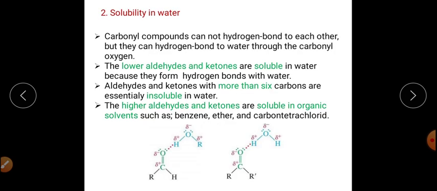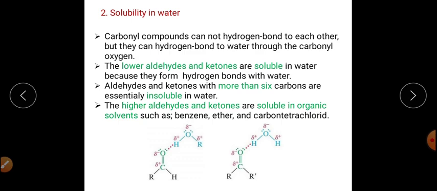Now we come to solubility, particularly solubility in water. Carbonyl compounds do not have hydrogen bonding among themselves, but they can form hydrogen bonds with water through the carbonyl oxygen. They contain the C=O group, which means the oxygen can make a hydrogen bond with a water molecule.